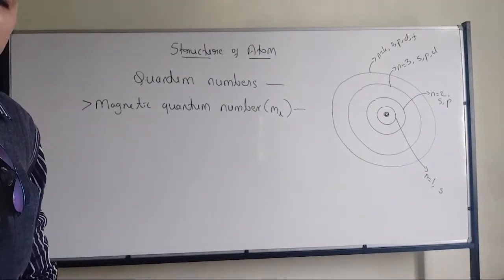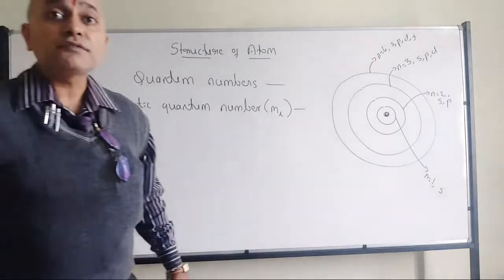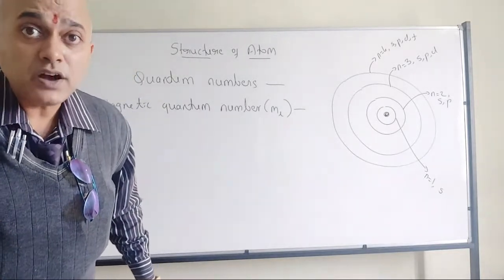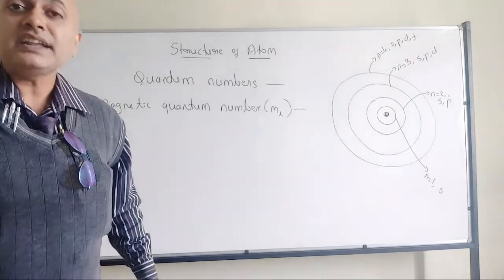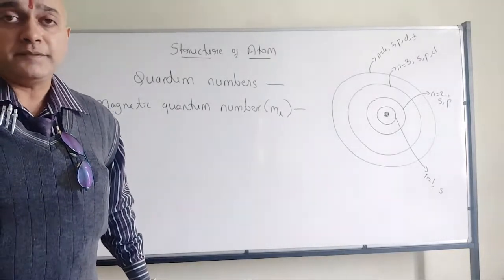The magnetic quantum number is the one which gives the answer for the splitting of the spectrum in the presence of magnetic field and electric field, which was not explained by Bohr's atomic model.